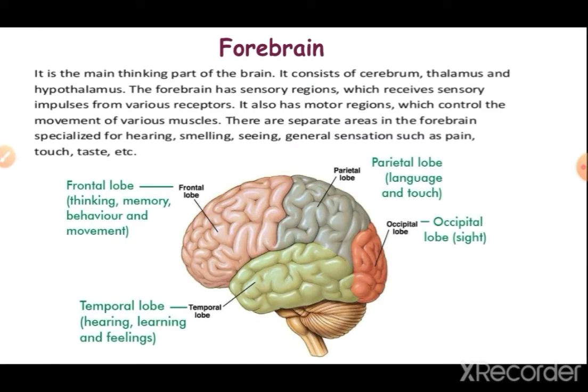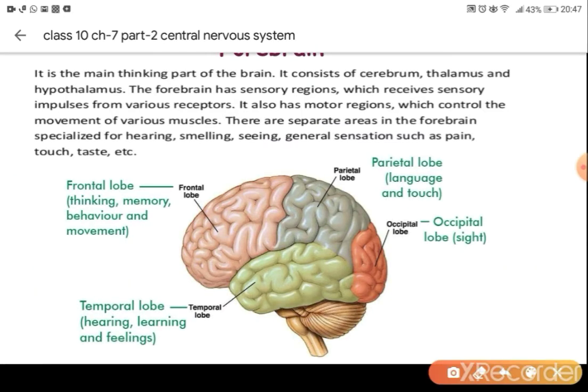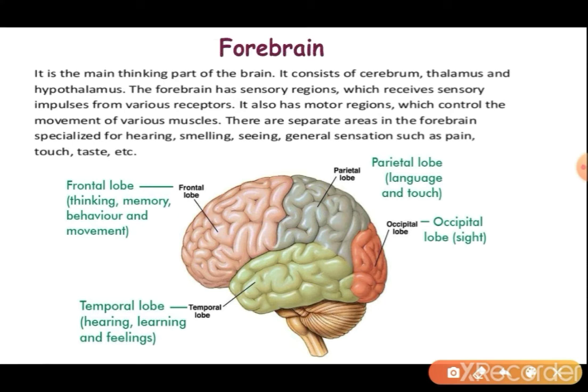Then let's learn about the forebrain. This is the main thinking part of the brain. It consists of cerebrum, thalamus and hypothalamus. The forebrain has sensory regions which receive the sensory impulses from various receptors. It also has motor regions which control the movement of various muscles. There are separate areas in the forebrain specialized for hearing, smelling, seeing, and general sensations such as pain, touch, taste, etc.